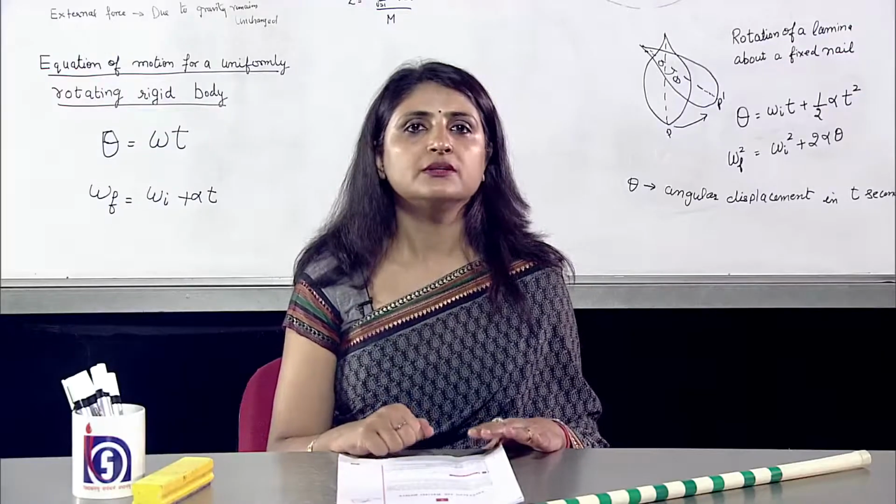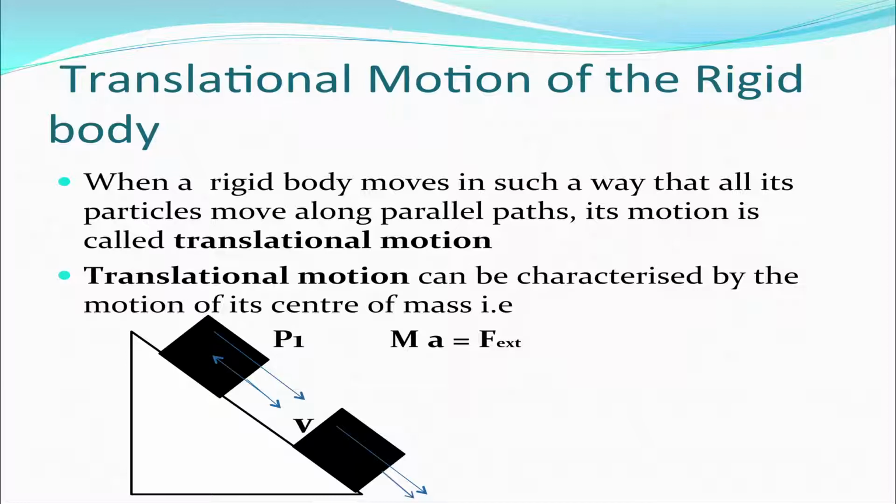Let's talk about the translational motion of a rigid body. As you can see in the figure, there is a block sliding down with a velocity V. There is a particle P1 that we have considered, and it moves with the same velocity V when the block slides down.